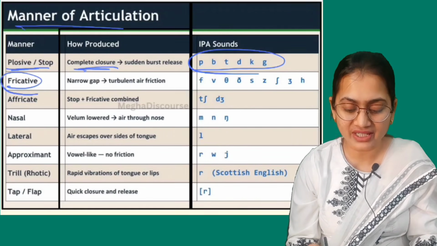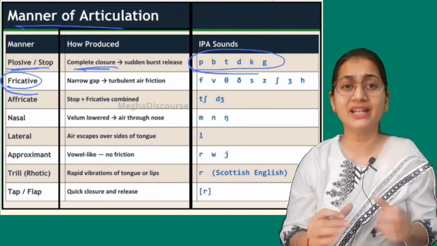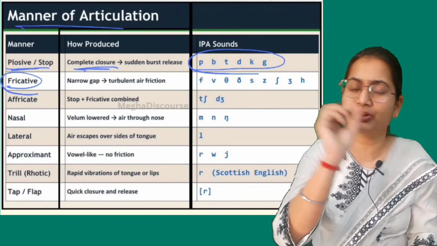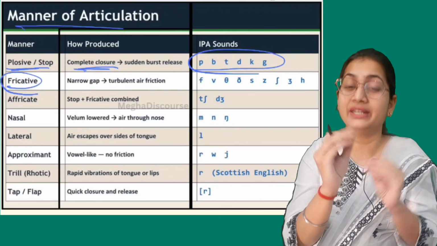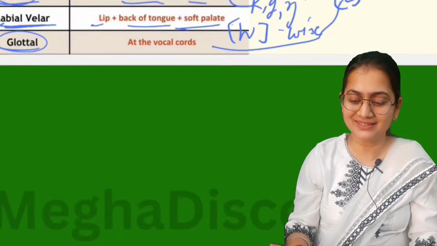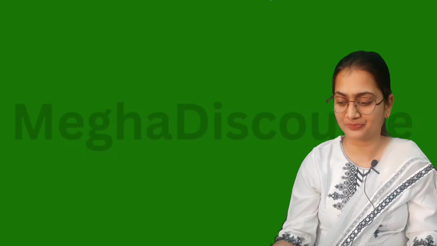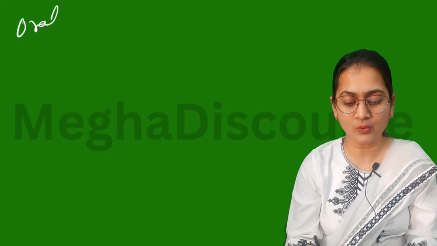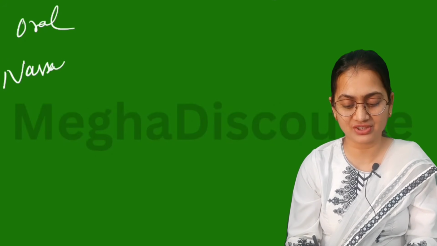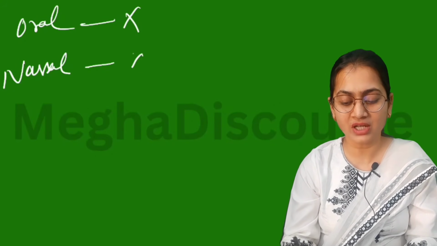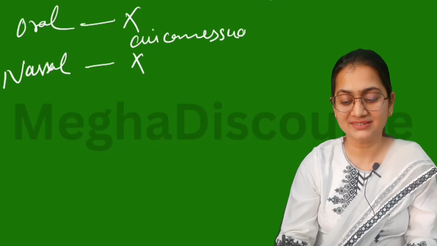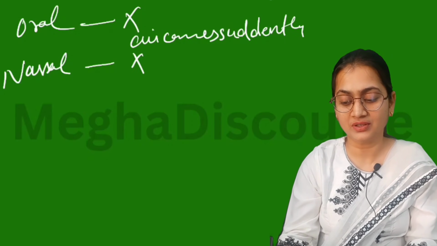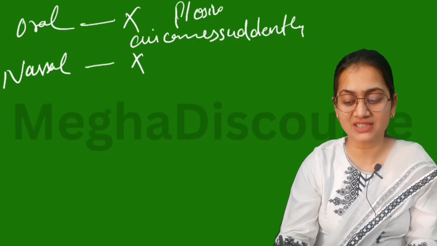Now we have fricative. In fricative you will find some friction, when the air is flowing in a narrow escape. You could understand this term first. We have oral passage and nasal passage. When both are stopped and air comes suddenly, it gives plosive sound.